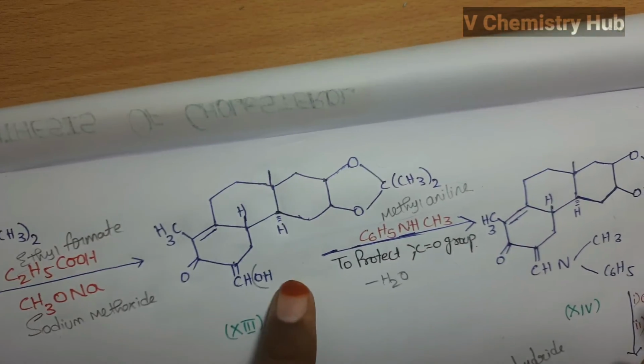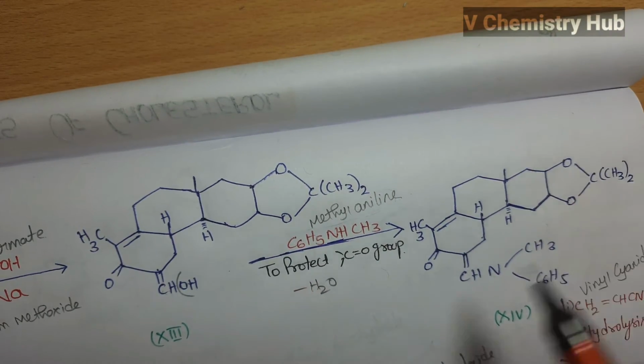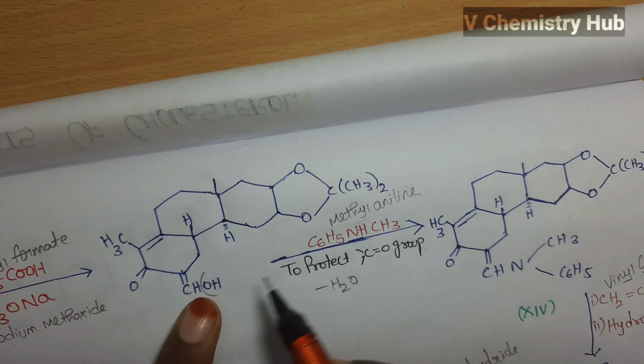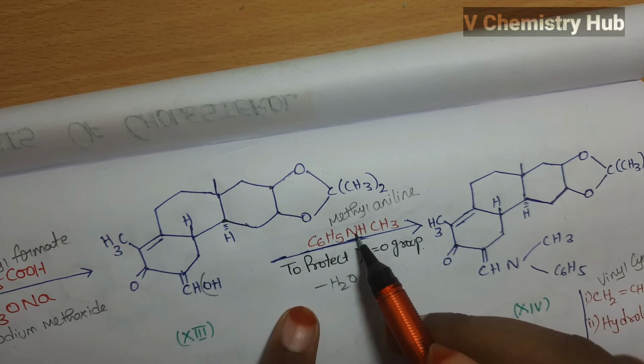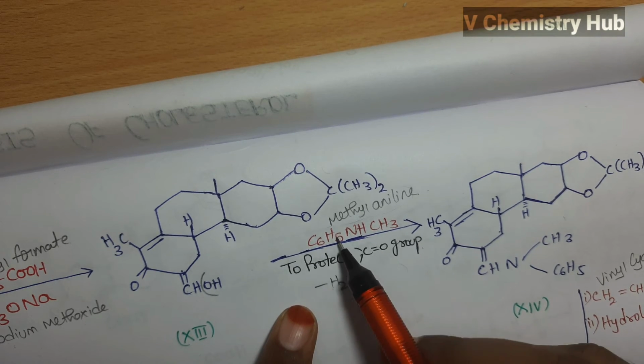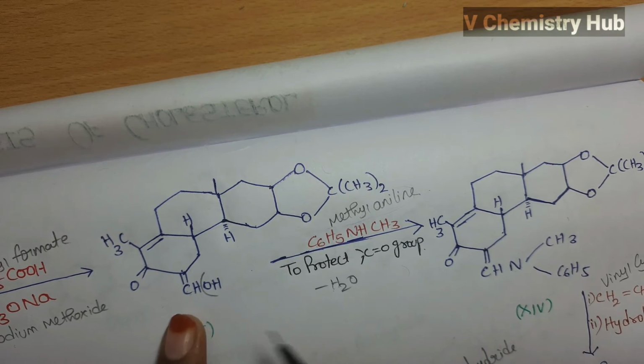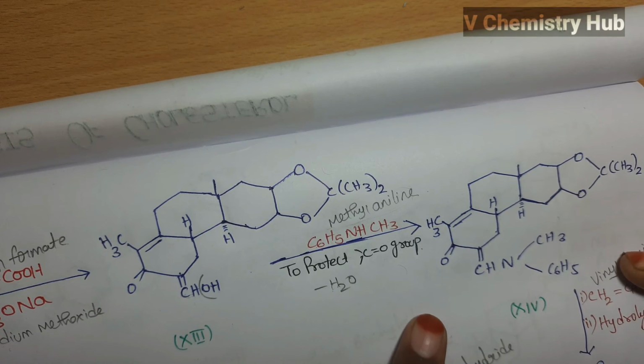So after treating with methylaniline, we will get this compound. So here OH group, and from this methylaniline dehydration takes place, and this NCH3 and C6H5 attached to this carbon. Then we will get this compound.